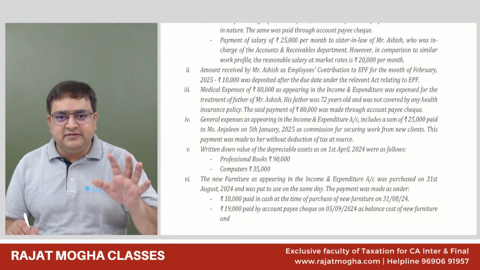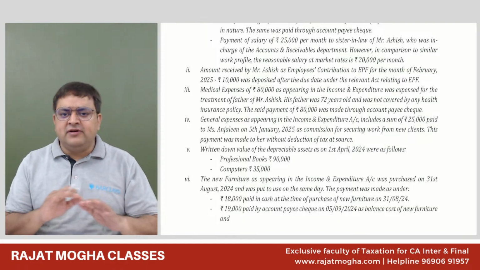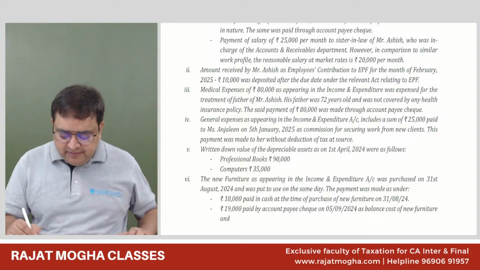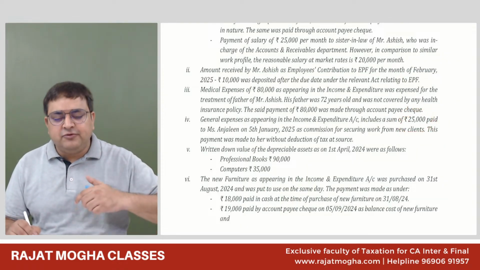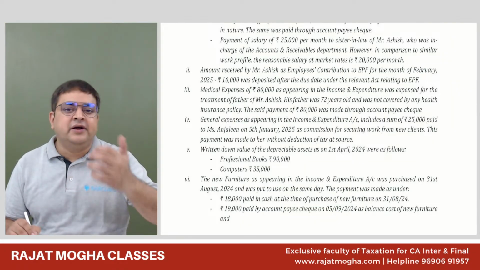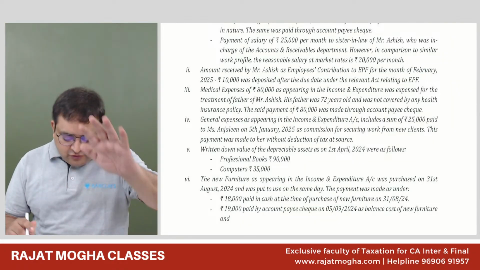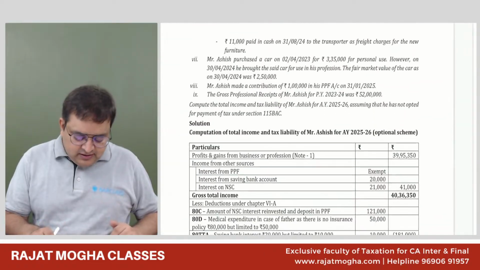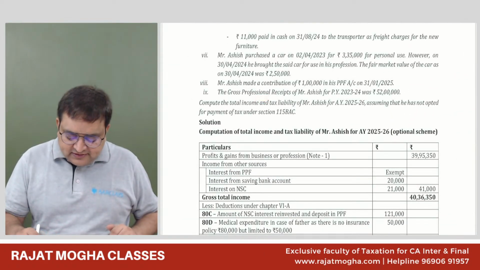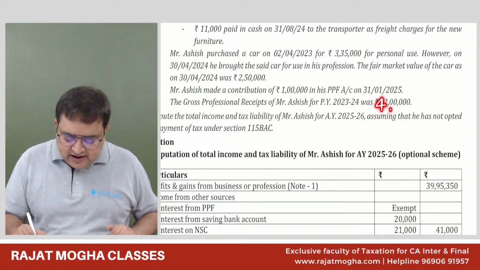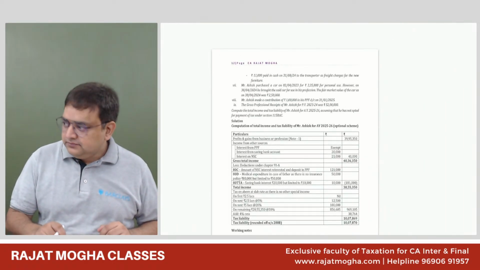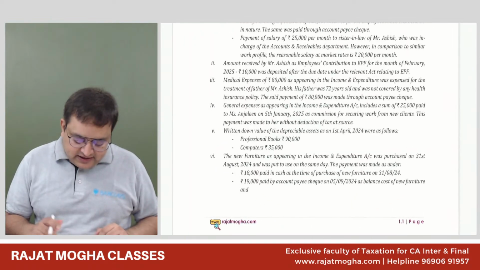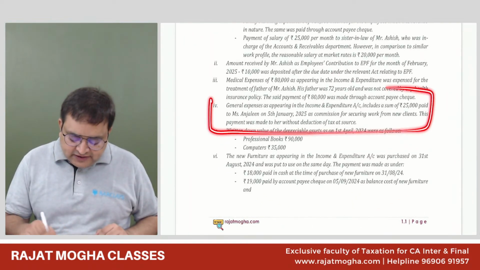Assuming the last year gross receipts would have been 42 lakh, instead of 52, we'll not do anything. Whether the TDS provisions are applicable, the answer is no, because this person is a small individual or HUF. So TDS provisions are not applicable, we should not deduct the TDS, and section 40(a) will also say, don't worry, you can allow everything.